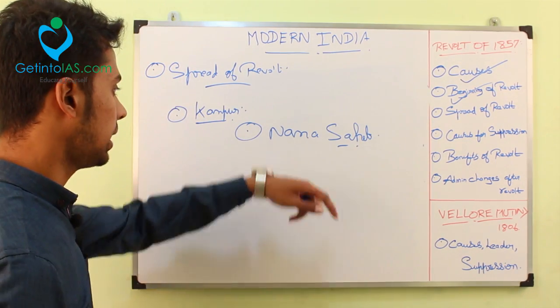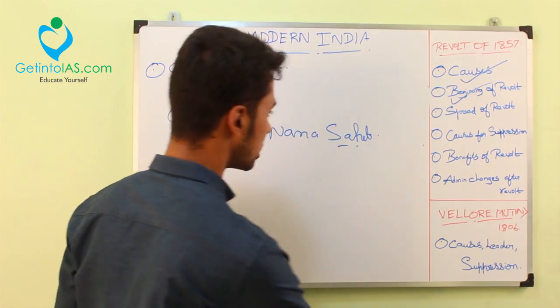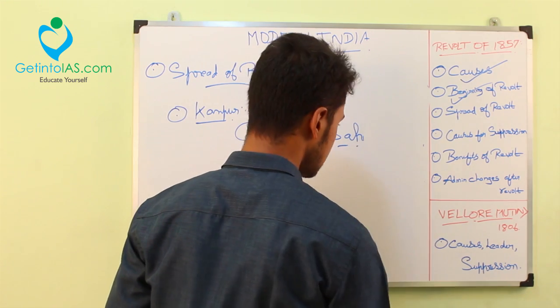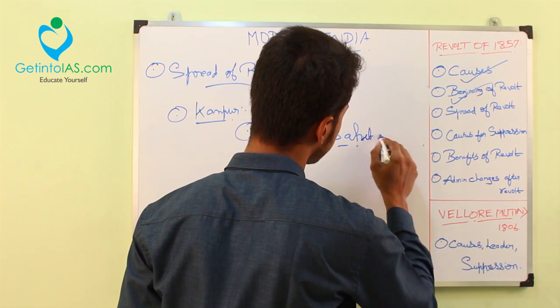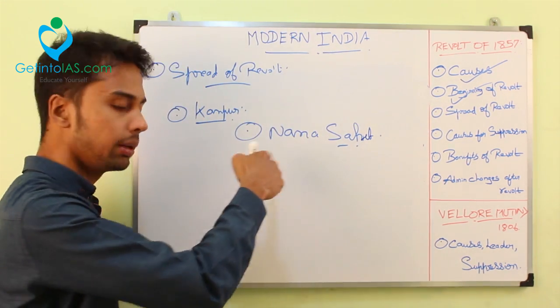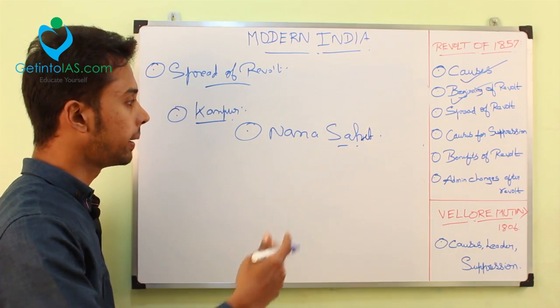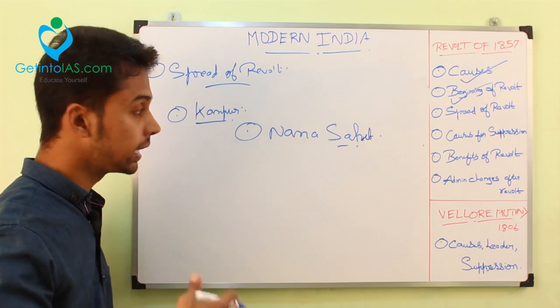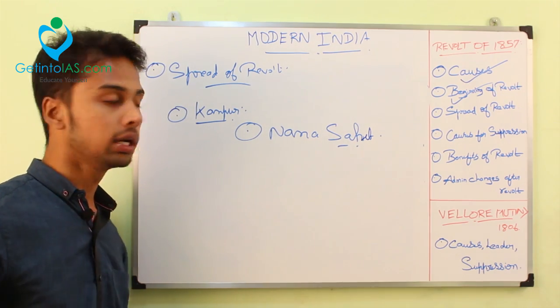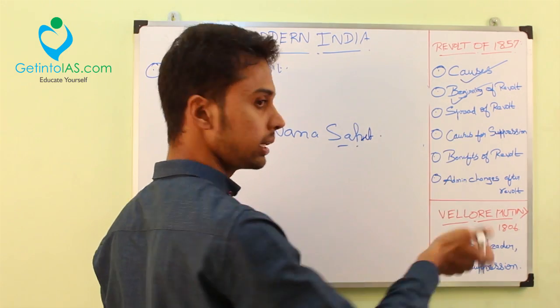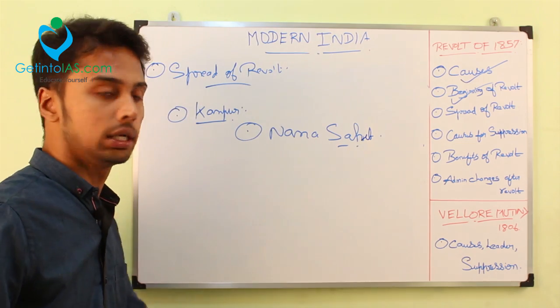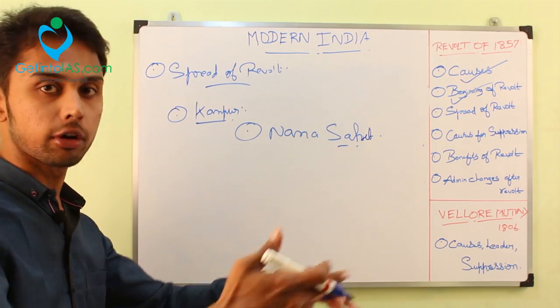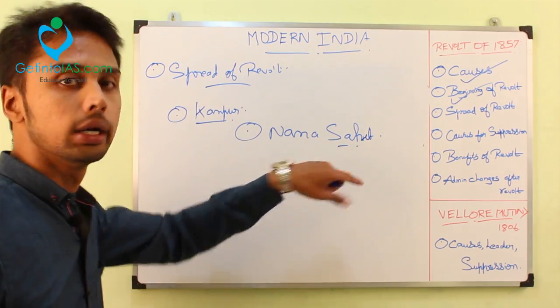So you may ask, Nana Sahib, Maratha's territory is actually Maharashtra, Pune, right? He is from Maharashtra. How did he go to Kanpur, UP? Actually, Nana Sahib was residing in Pune only. When the British curtailed his pensions, he got very aggravated and he left the family titles, everything, and he went to Kanpur and started the revolt. He proclaimed himself the Nawab of Kanpur and the revolt was taken forward in Kanpur under the leadership of Nana Sahib.